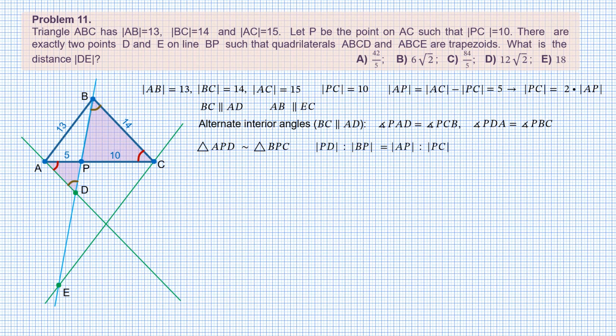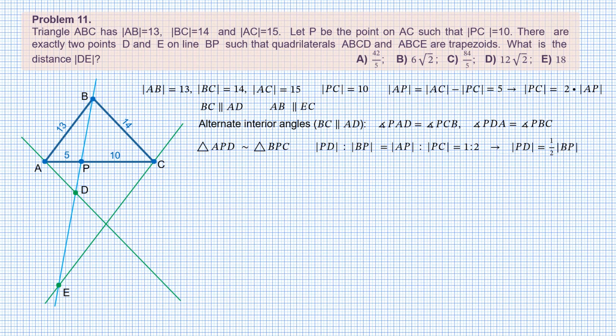PD to BP equals AP to PC. As we've already seen, PC is 2 times longer than AP. Therefore, the ratio AP to PC, and PD to BP as well, is 1 to 2. So we can write that the length of PD is half the length of BP.